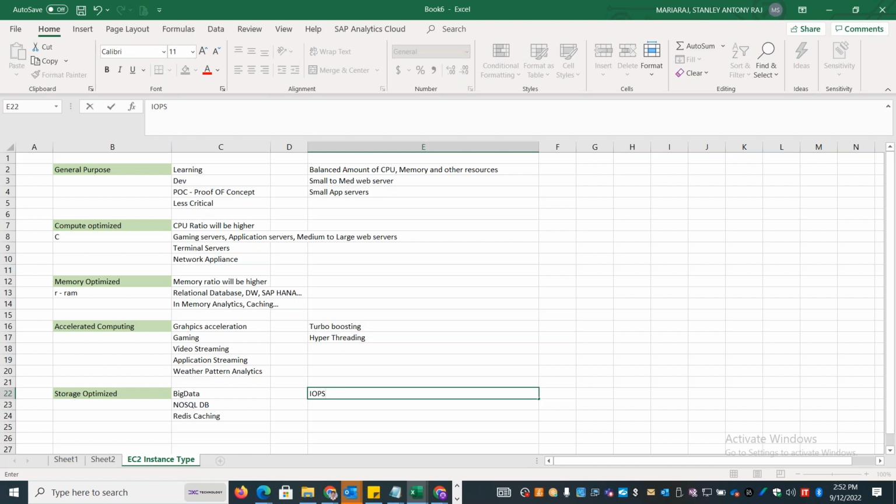So IOPS stands for input output per second. So on the backend, whatever disk that we are using, it will give you a lot of input output power. So you get a lot of capacity there. Okay, so if your customer is looking for a system which needs a lot of read write capacity or read write speed, okay, you can go and choose storage optimized.